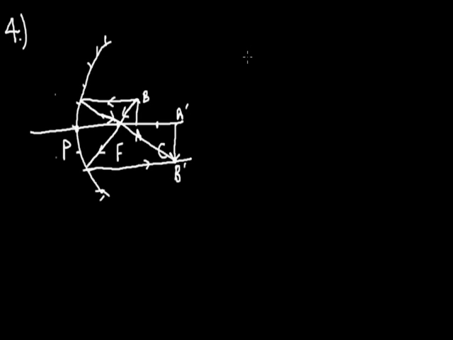So here we can conclude that if the object's location is considered, then it is between F and C. F is focus and C center of curvature.